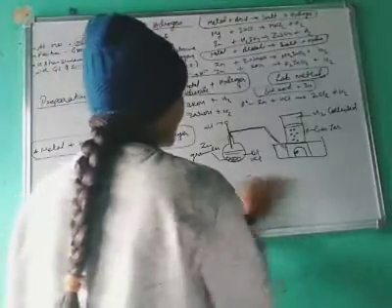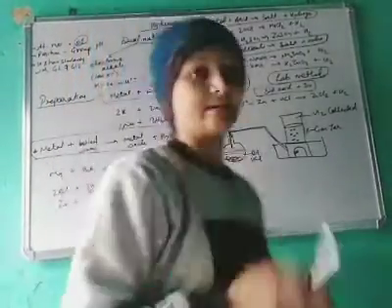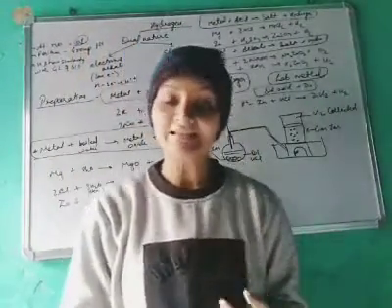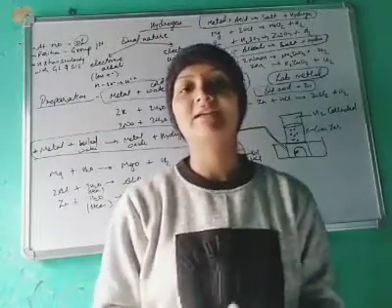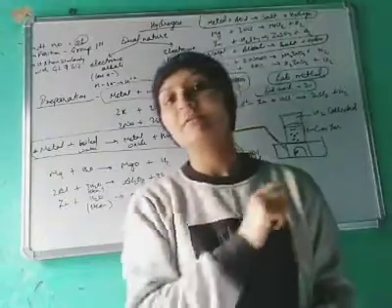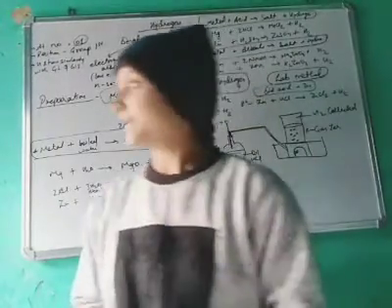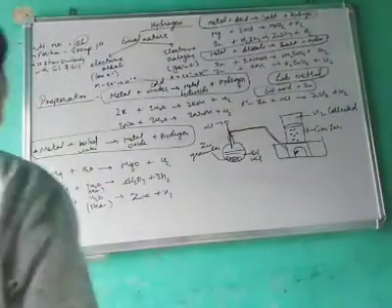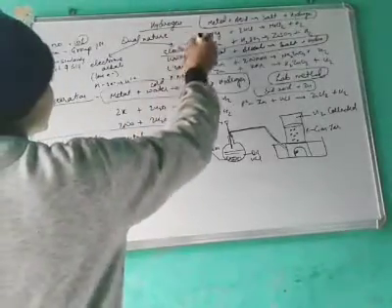So that means it has 2 characters: electropositive like alkali metals and electronegative like halogens. That's why we can place it in group 17 also, because it possesses electronegative nature.